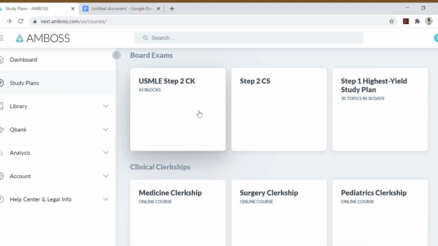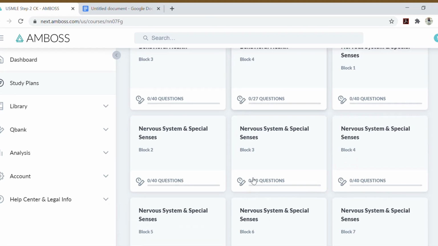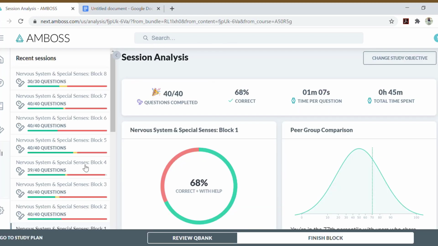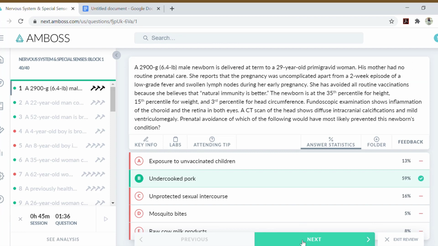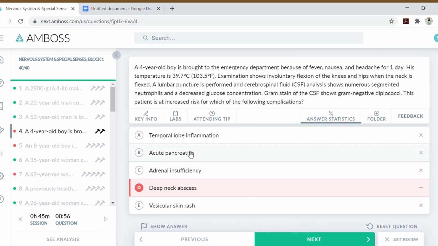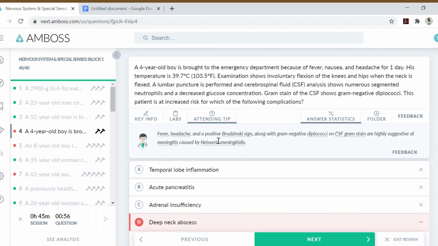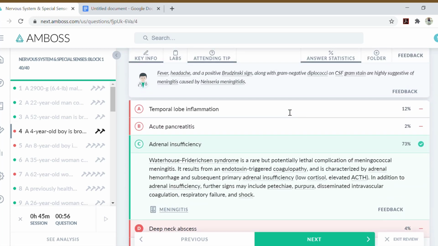As aforementioned, they offer a lot of pre-made study plans. For example, they have 77 blocks for USMLE Step 1 categorized on the basis of subject. AMBOSS allows you to review the questions again, where you get to redo the questions you did wrong earlier. This is equivalent to doing the wrongs in other question banks.